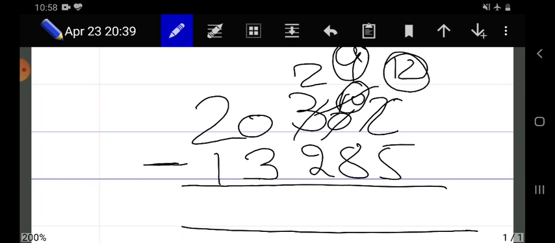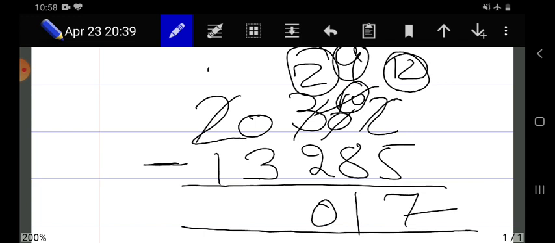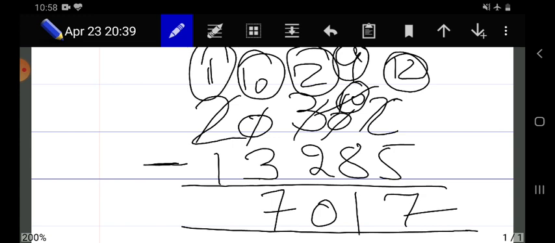So 12 minus 5, 7; 9 minus 8, 1. 2 minus 2 is 0. 0 minus 3 is not possible, so it borrows from the next number, that is 2, which remains 1, and it becomes 10. 10 minus 3, 7; 1 minus 1, 0. So the number of TV sets increased is equal to 7017.